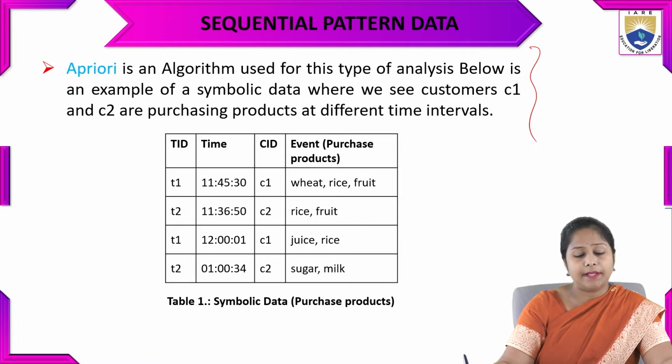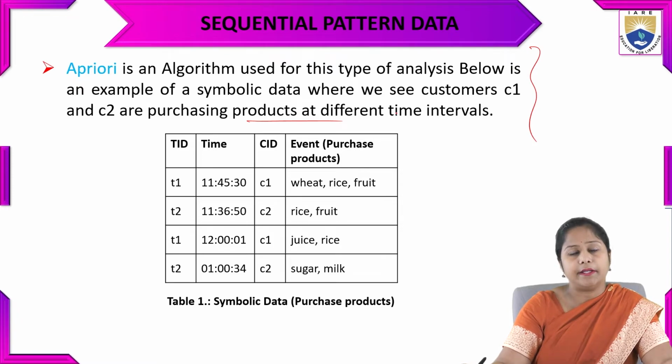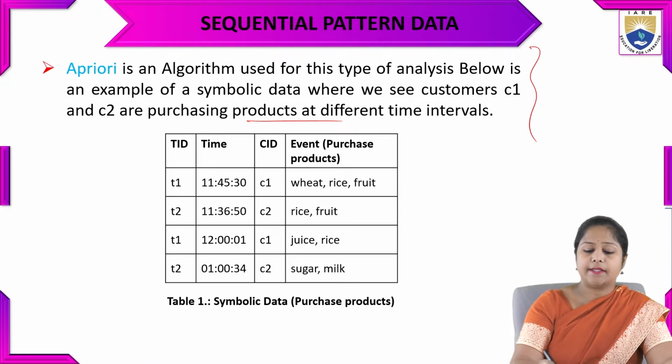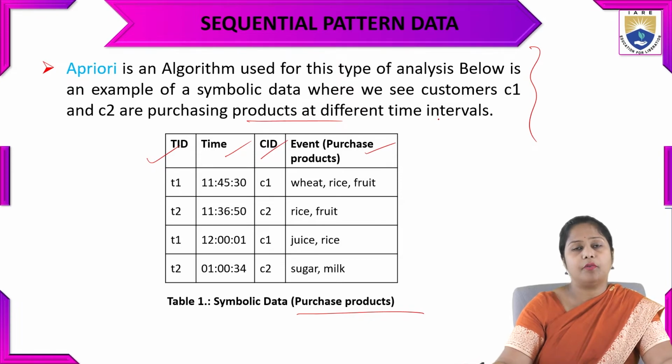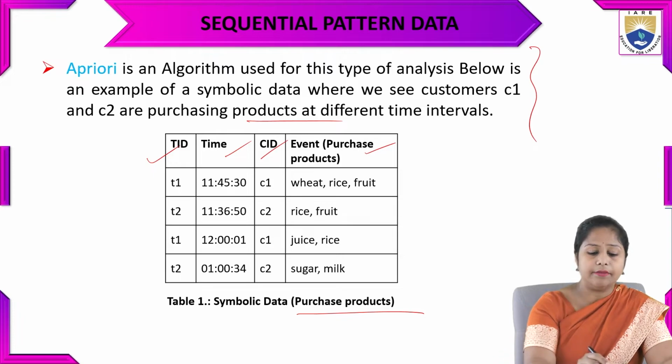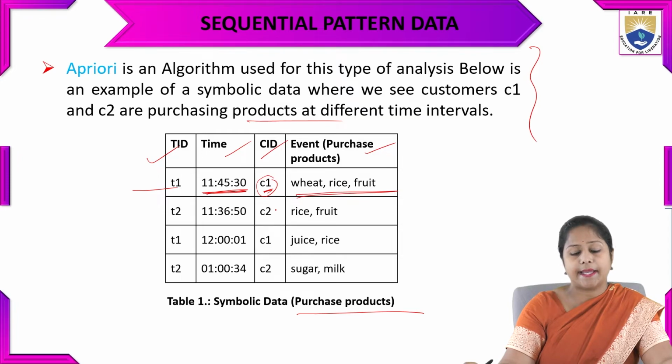Below, for example, symbolic sequence data is shown, where we see customers C1 and C2 purchasing products at different time intervals. So that is symbolic data of purchased products. In that, there are 4 columns: TID, time, CID and event. That is having some of the transactions. T1 has the timestamp data, and C1 is the customer, who has purchased wheat, rice and fruit.